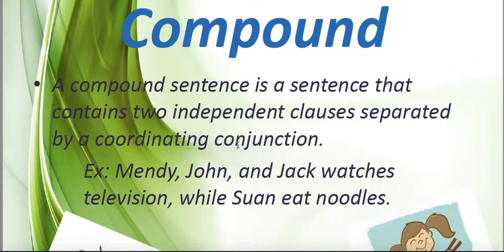They can stand alone and give meaning as well. These clauses are connected with the help of a coordinating conjunction. For example, I am sleeping, but you are working. He paid his debt and went home. These are compound sentences.